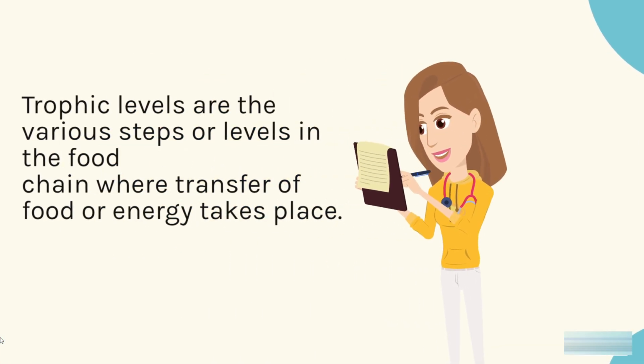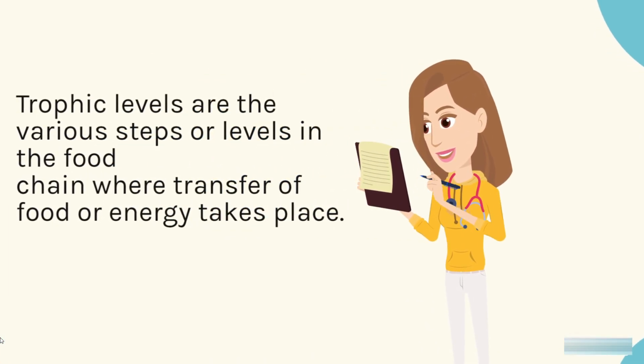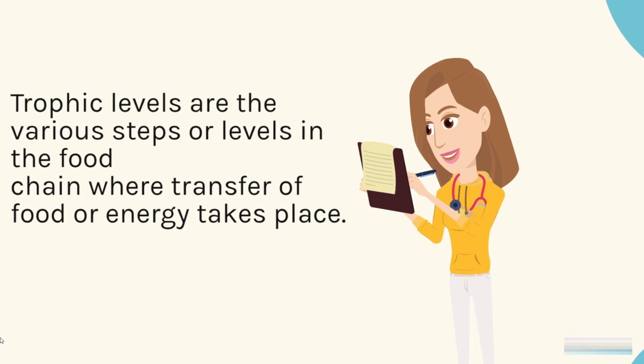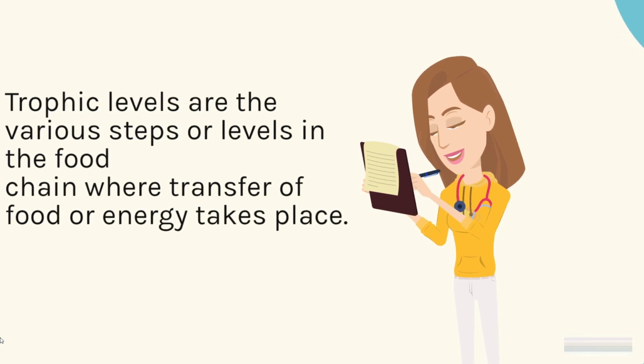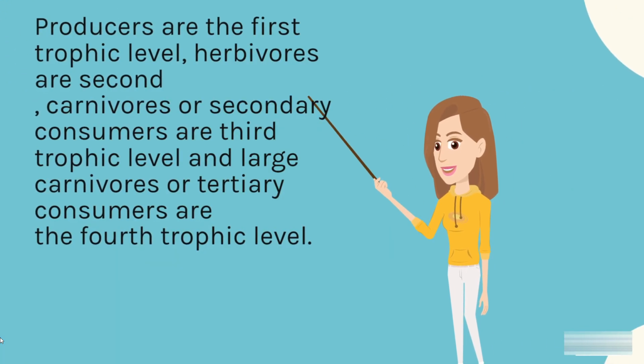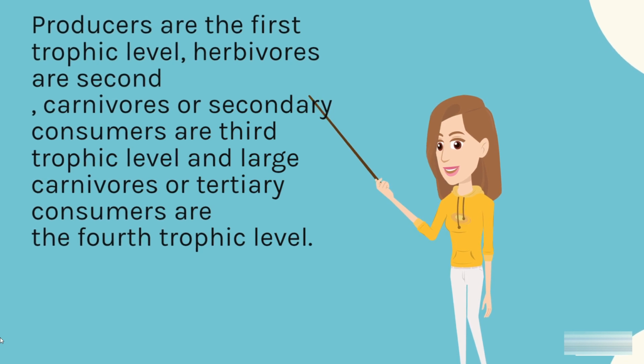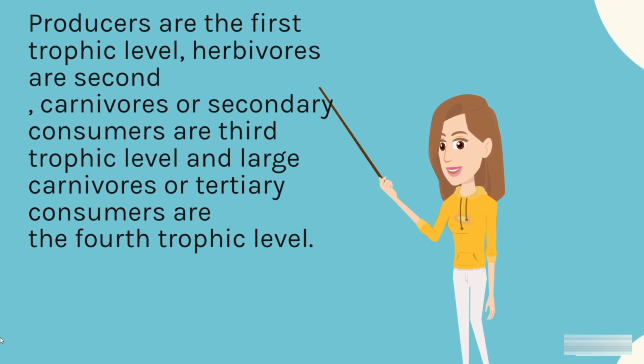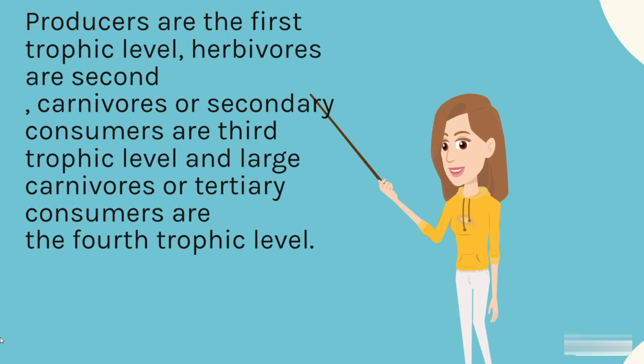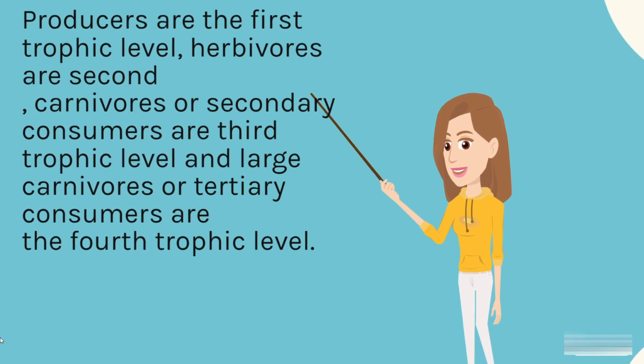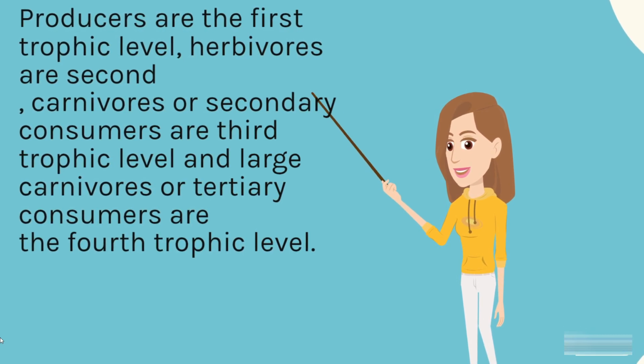Trophic levels are the various steps or levels in the food chain where transfer of food or energy takes place. Producers are the first trophic level, herbivores are second, carnivores or secondary consumers are third, and large carnivores or tertiary consumers are the fourth trophic level.